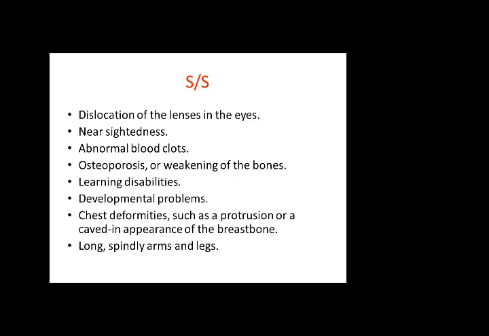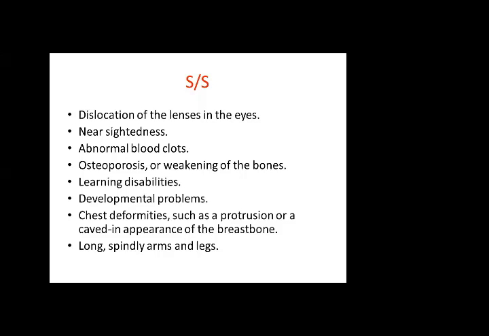Signs and symptoms of this disease are discoloration of the lenses in the eye, nearsightedness, abnormal blood clots, osteoporosis or weakening of the bones, increased osteolytic activity, learning disabilities, developmental problems, and chest deformities such as protrusion or caved-in appearance of the breastbone.